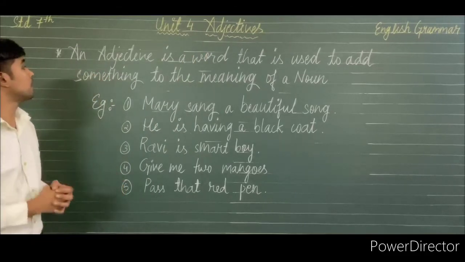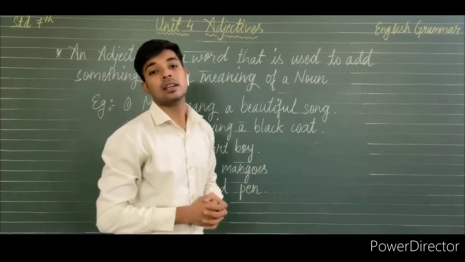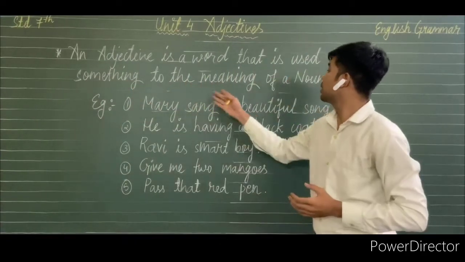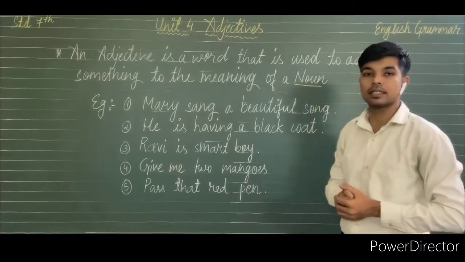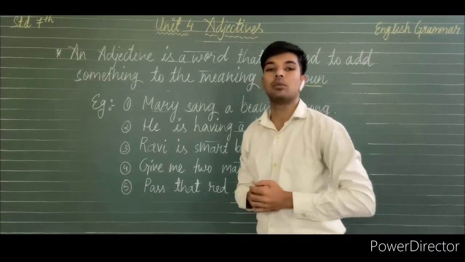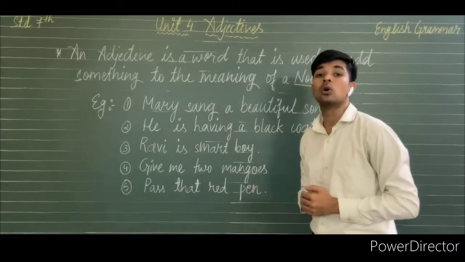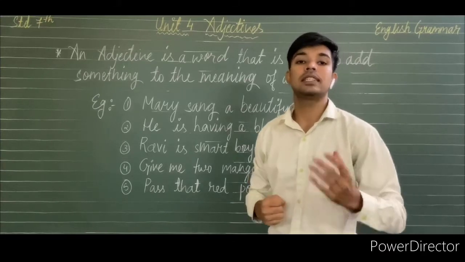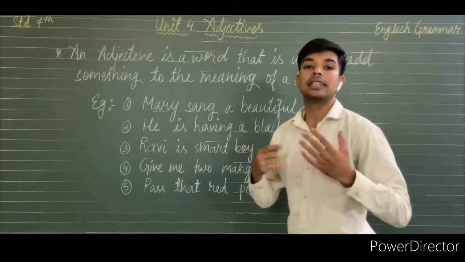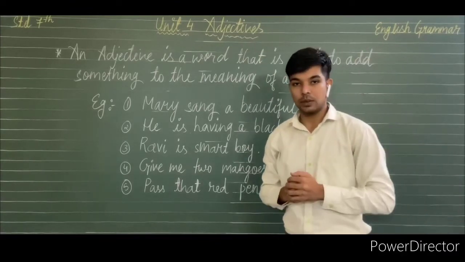The definition of the adjective is: an adjective is a word that is used to add something to the meaning of a noun. Earlier, we have discussed that a noun is the name of a person, place or a thing. So the part of speech which is used to describe the noun is basically known as the adjective.